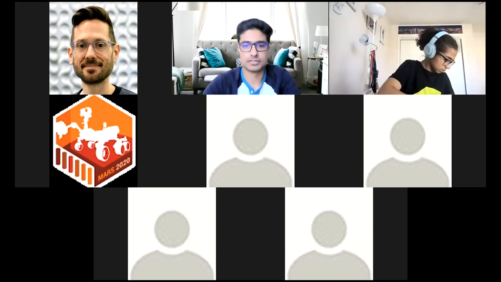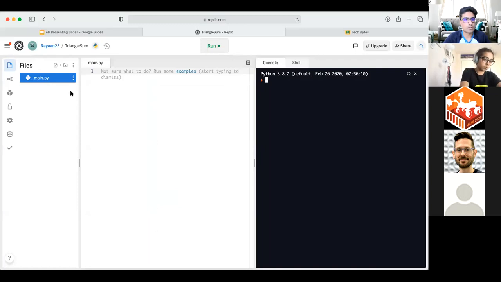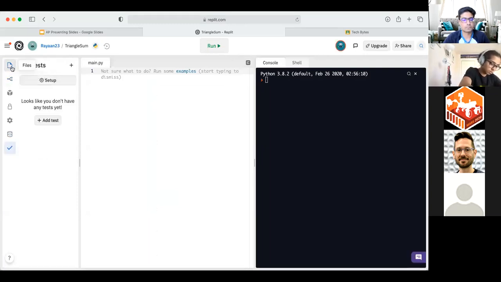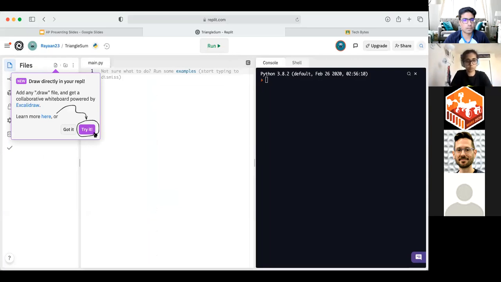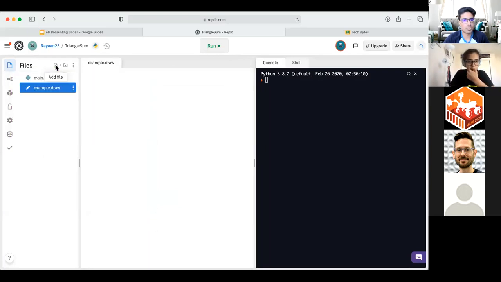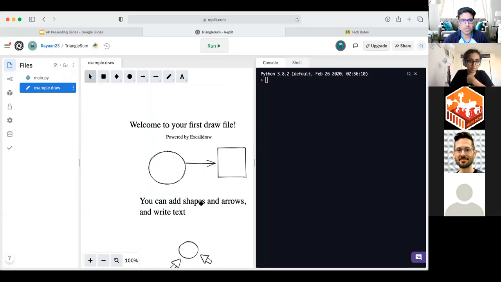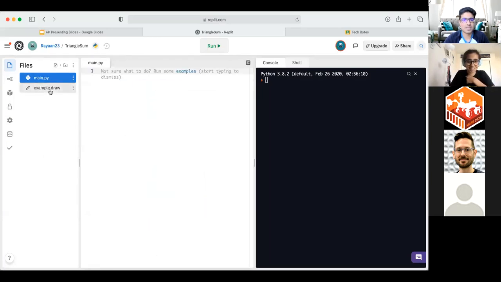All right, here it is. Oh, you can draw in REPLs now, looks like. Wow, that's cool. A dot draw file. Interesting, all right. Also something, toucans have transparent skin.